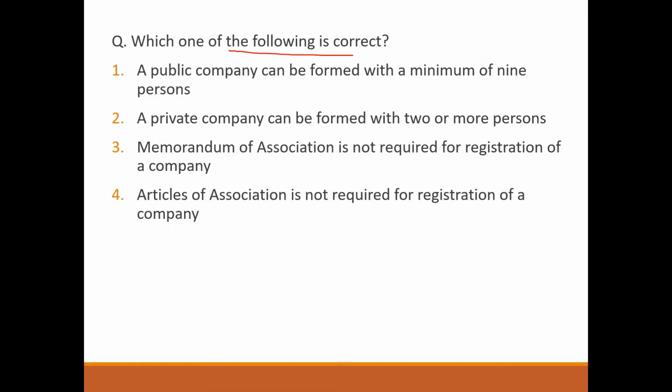Next question. Which one of the following is correct? A public company can be formed with a minimum of 9 persons. Wrong. A private company can be formed with 2 or more persons. Correct. Memorandum of association is not required for registration of company. Wrong. It is required. Articles of association is not required for registration of company. Wrong. Articles of association is also required. So answer will be option number 2. A public company can be formed with a minimum of 7 persons, not 9 persons.